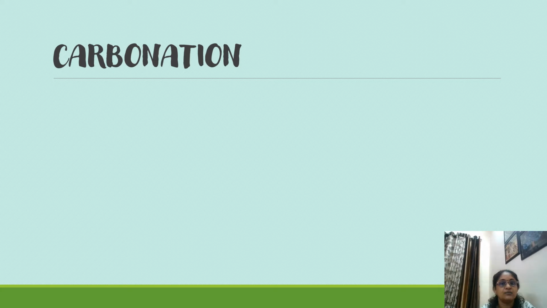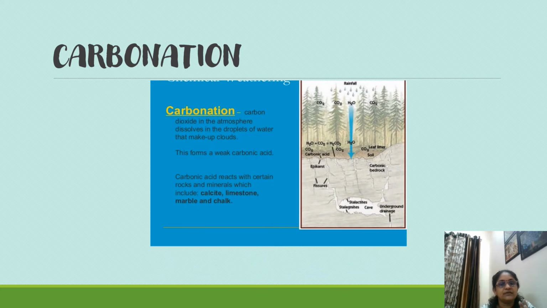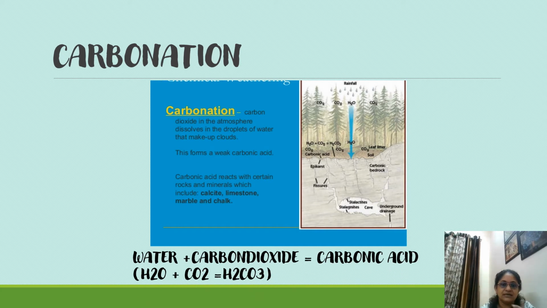The word carbonation itself suggests that it has got carbon dioxide present in it. That means when water reacts with carbon dioxide, it forms carbonic acid, and that is how it leads to chemical weathering. There is a chemical reaction taking place, students. When carbon dioxide in the atmosphere dissolves in the droplets of water, it creates carbonic acid. Now this carbonic acid reacts with certain rocks and minerals like limestone, marble, chalk and all.